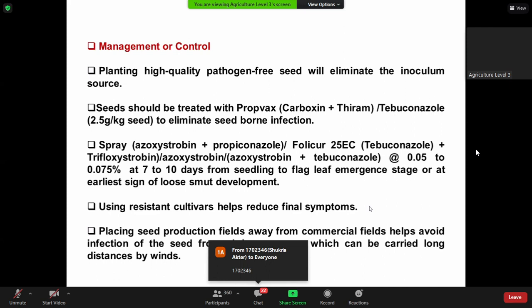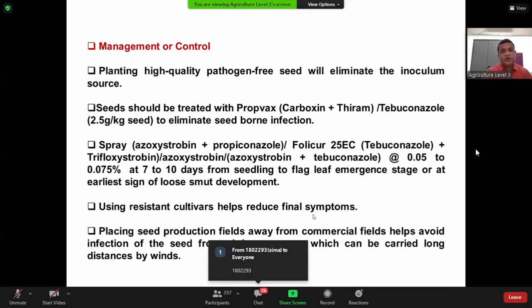The best places for wheat seed production in Bangladesh are in the northern part of the country: Panchagarh, Thakurgaon, Dinajpur, Rangpur, Nilphamari. This part is very important, especially Dinajpur. The greater Dinajpur region is very important for wheat seed production.